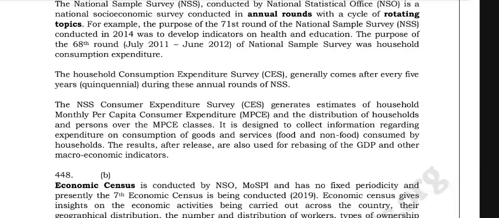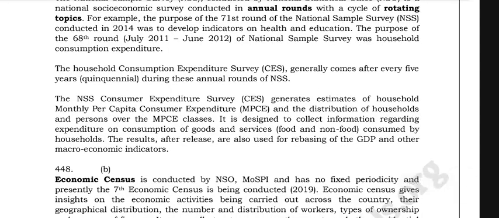The NSS Consumer Expenditure Survey (CES) generates estimates of household monthly per capita consumer expenditure, that is MPCE, and the distribution of households and persons over the MPCE classes. It is designed to collect information regarding expenditure on consumption of goods and services, food and non-food consumed in the household. The results after release are also used for rebasing of GDP and other macroeconomic indicators.